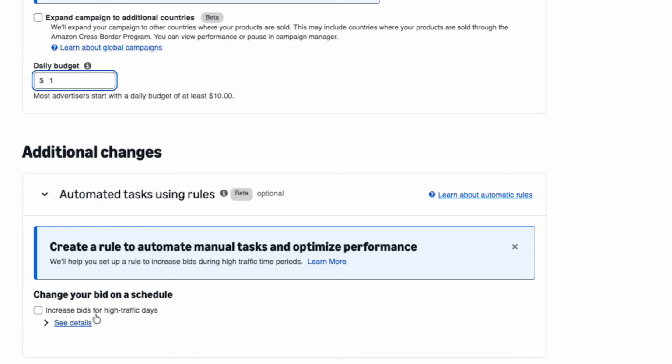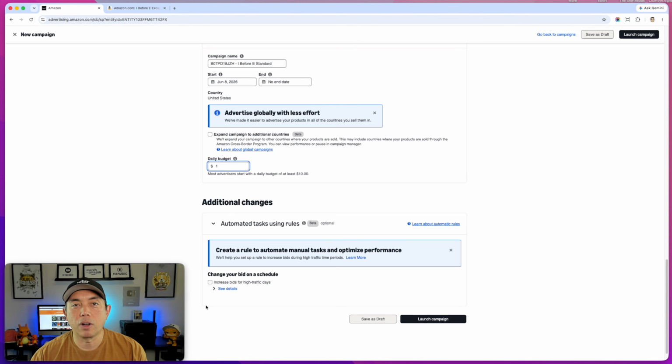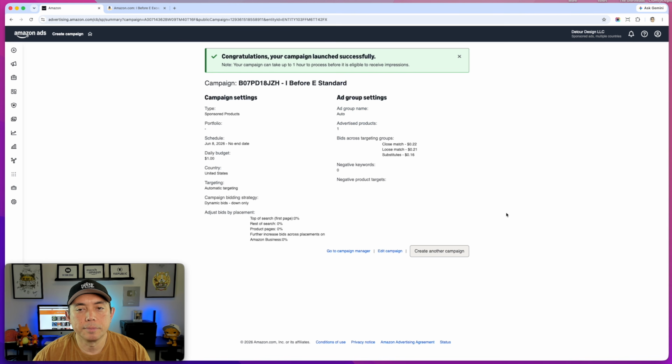Some people like increased bids at higher traffic days. Again, I want to keep my bids lower right now because I'm just trying to learn if people actually want to buy this as people see it in the sponsored ads. And that's it. I'll hit launch campaign, and we're going to see it pull up here in a minute. Oh, first this right here is just saying congratulations, launch. You can go back to your campaign manager or you can create another campaign.